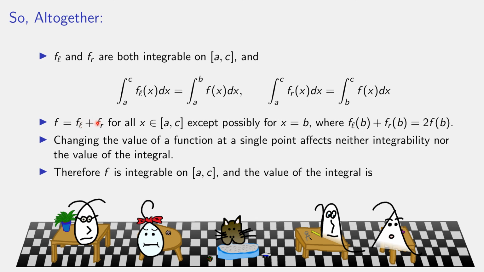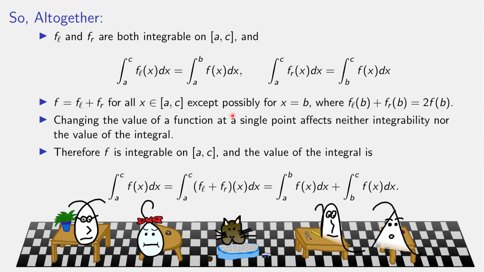Since f_L and f_R are known to be integrable, so is the sum, and the value of this integral is the sum of these two integrals. But this integral is that bit, and the right integral was that one. And so we're done. The integral from a to c of f of x is equal to the integral of f_L plus f_R.